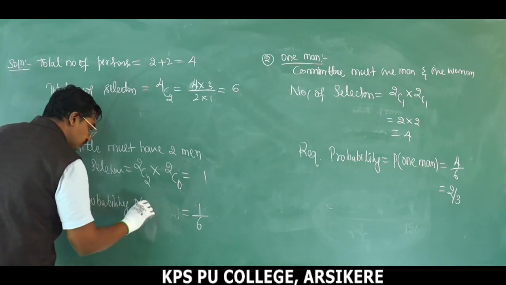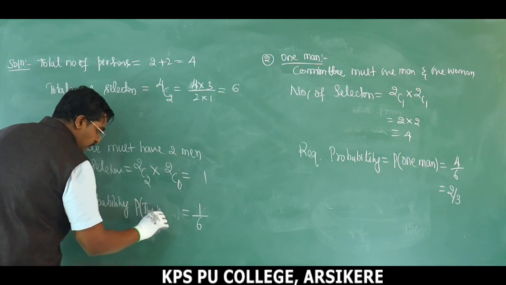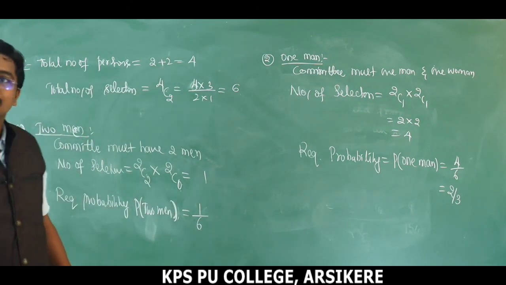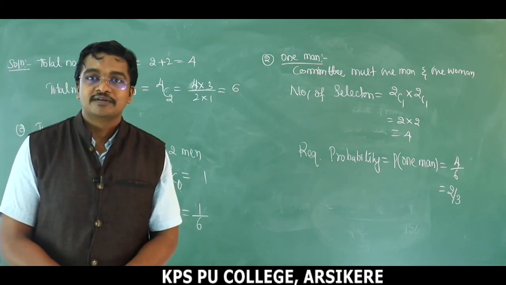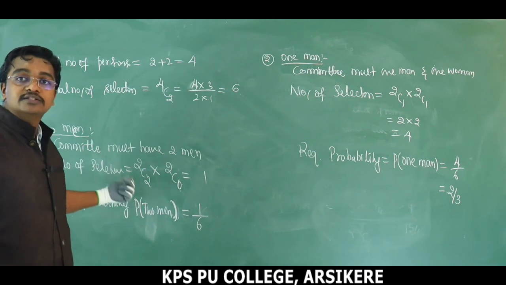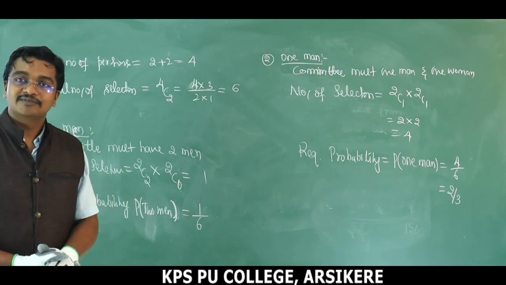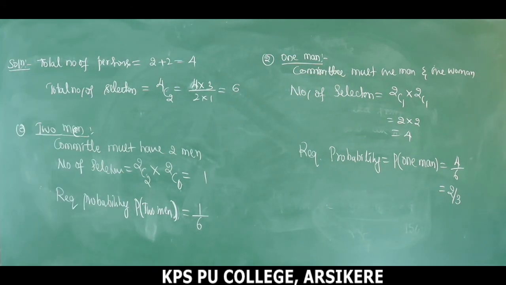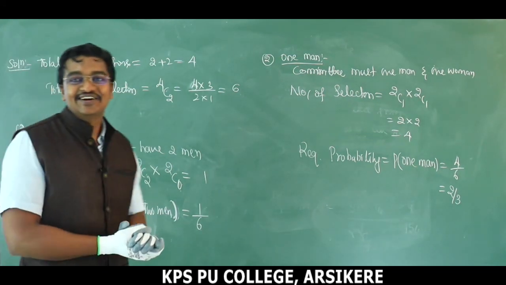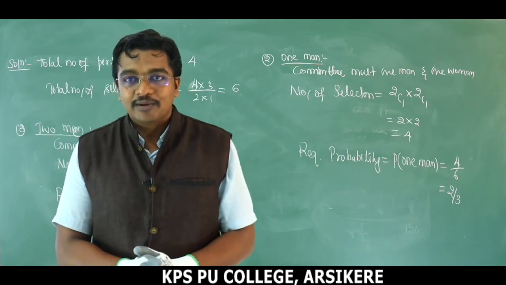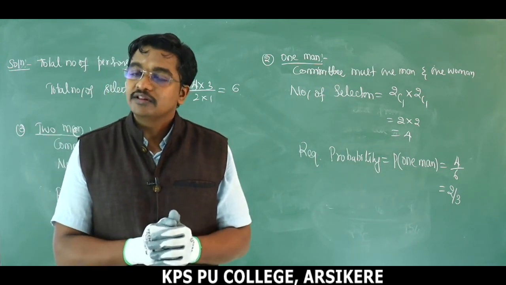2 men is equal to 1 by 6. This is the condition. This is the 1 man. So previously no man, and this is for 2 men. Take it down as a note. Okay. So this is the last topic in probability. So this class winds up with probability.